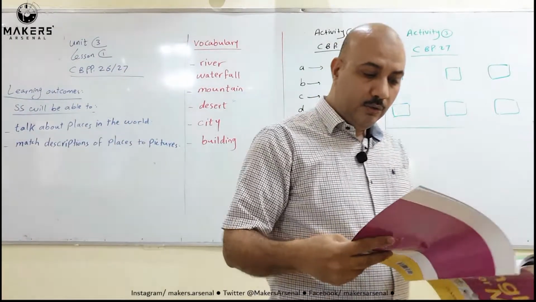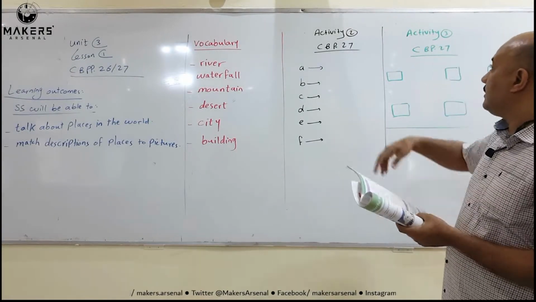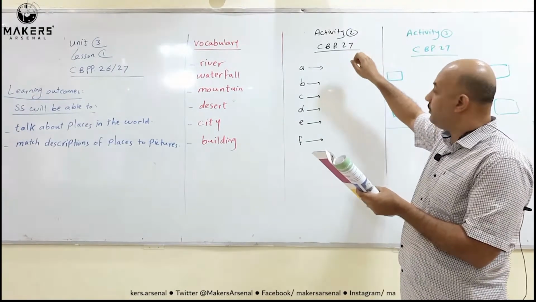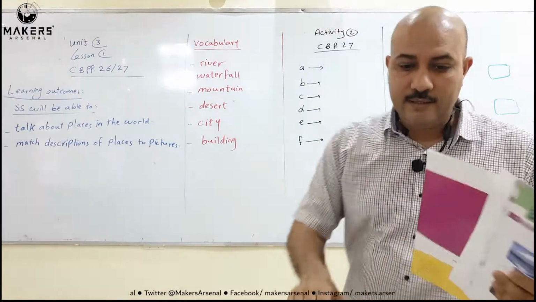Now let's go to activity number 3. The title of activity number 3 is this. Activity number 2, A, B, C, D, E, F. We now write the answers as I told you.